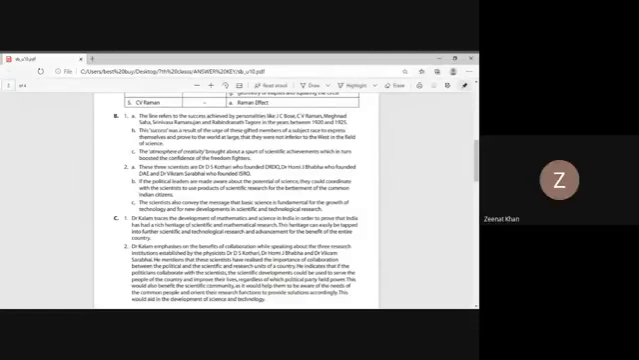Ma'am, the three scientists are Dr. D.S. Kothari, Dr. Homi Bhabha, and Dr. Vikram Sarabhai. Ma'am, they were the founders of DRDO, DAE, and ISRO respectively. Okay. These three scientists are Dr. D.S. Kothari, who founded DRDO, Dr. Homi J. Bhabha, who founded DAE, and Dr. Vikram Sarabhai, who founded the Indian Space Research Organisation, ISRO.